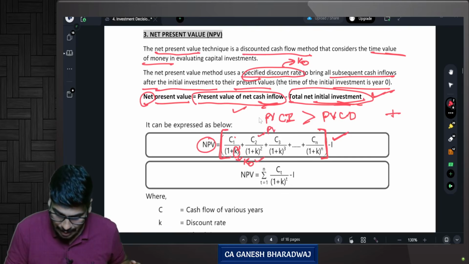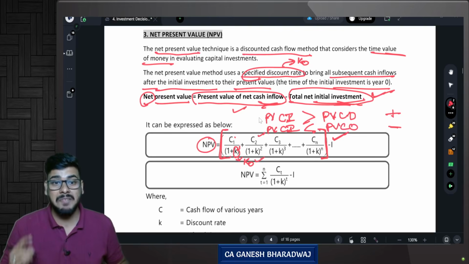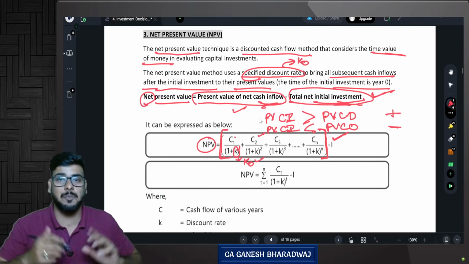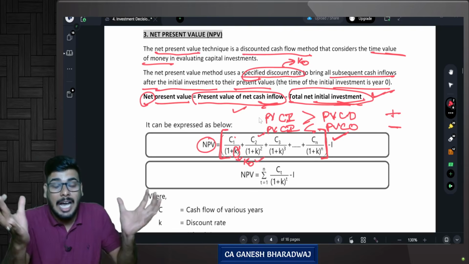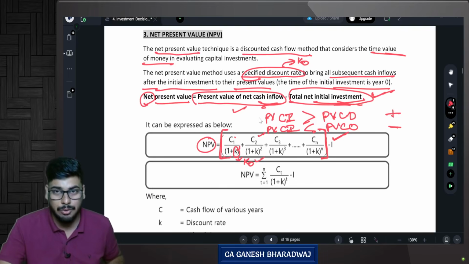If your present value of cash inflow is less than the present value of cash outflow, your NPV is negative, which means you should never go into this project. Why? If you get into this project, there is a loss after considering the time value of money.